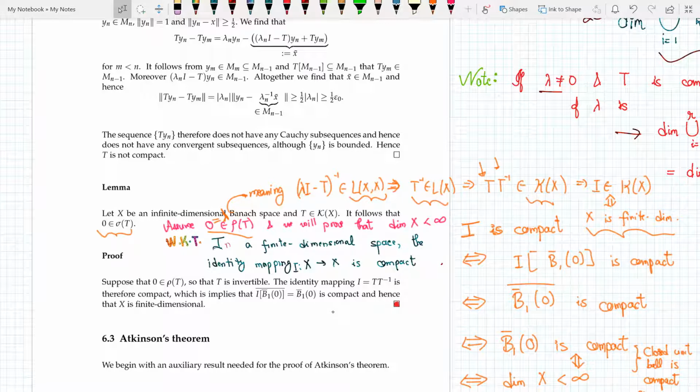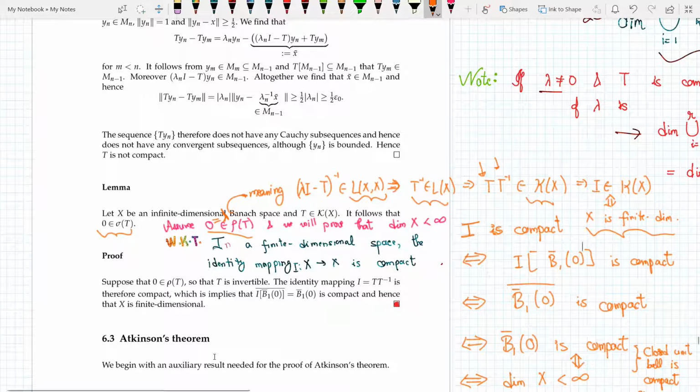So the next thing that I would like to say is, now I have given a complete characterization of the spectral values of my operator T. I have defined the spectrum of my T as follows. Okay, let's look at the proof first. So it's compact, hence X is finite dimensional.